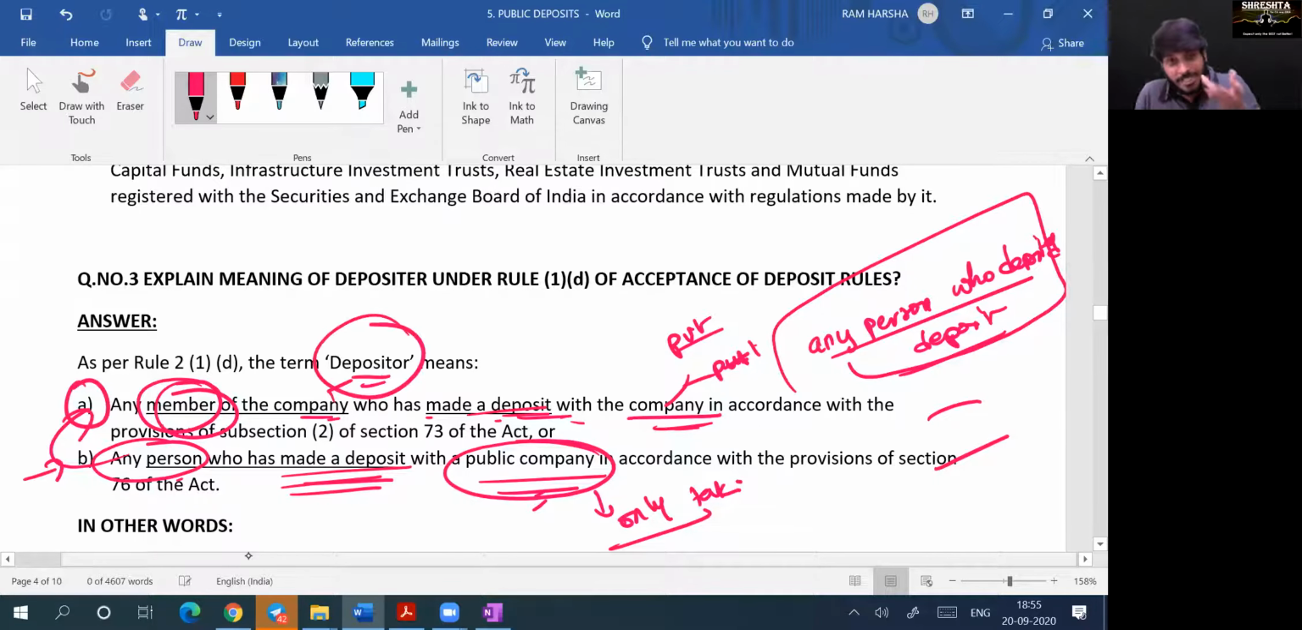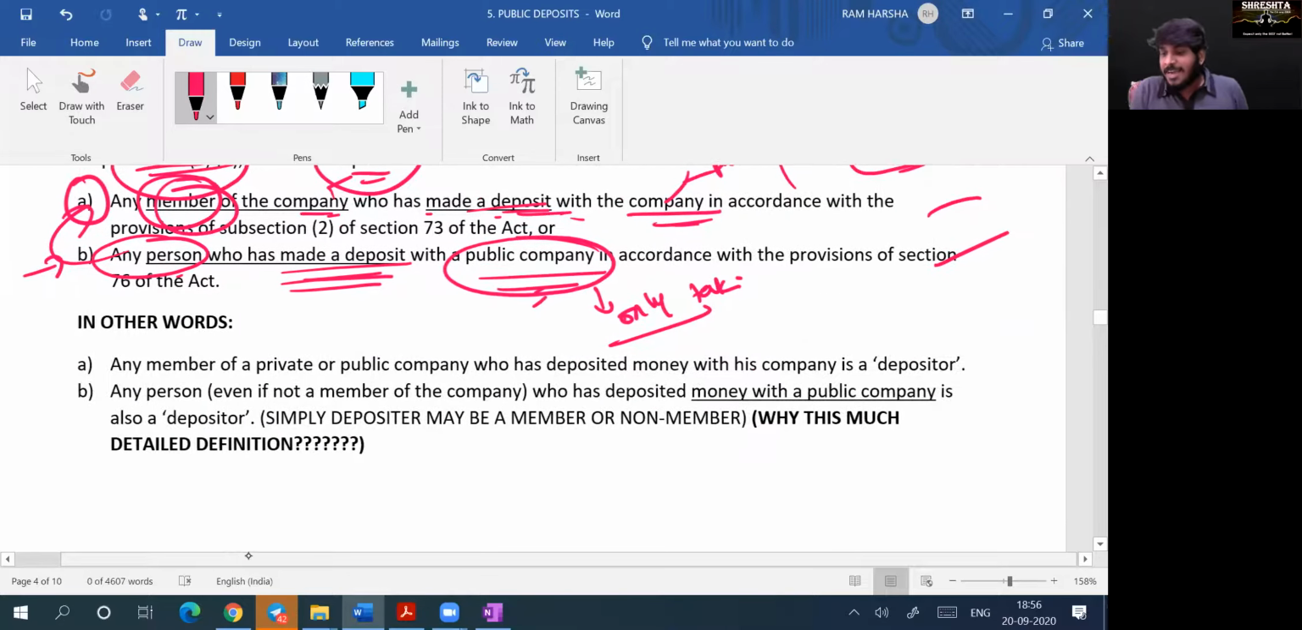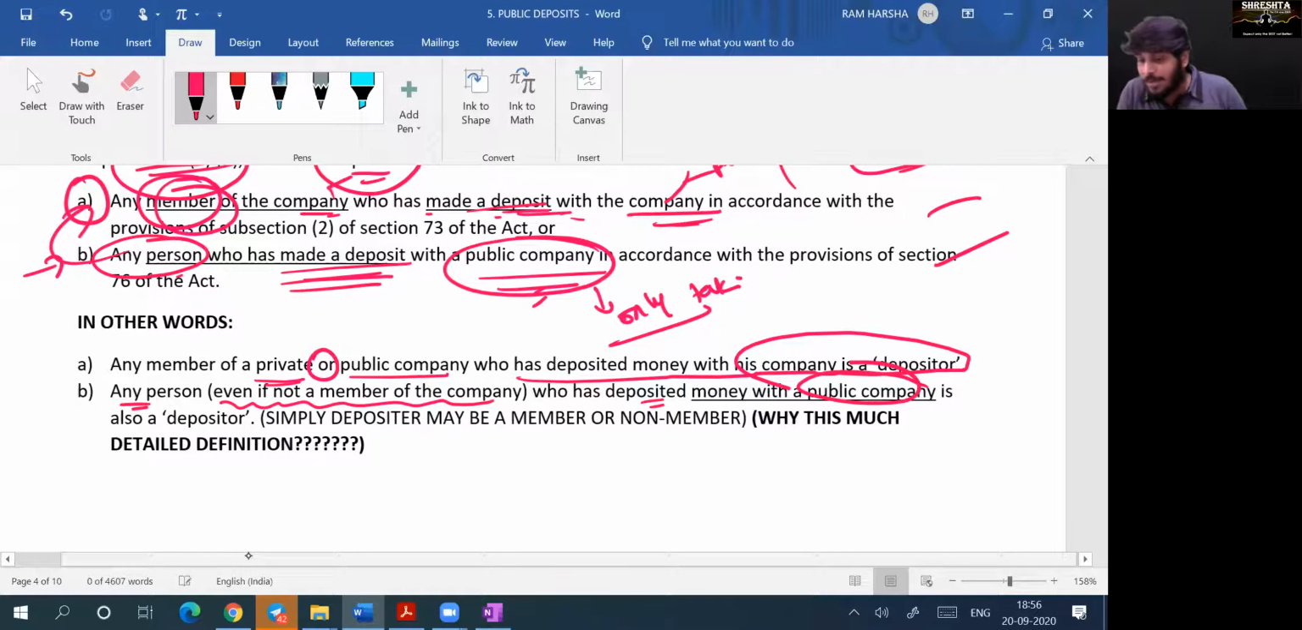So the depositor definition itself is saying a private company cannot accept deposit from a non-member. A public company is eligible to accept deposit from a non-member. The definition of depositor itself says that. The definition is contained in the Companies (Acceptance of Deposits) Rules, 2014, in Rule 2, clause 1, subclause (d). In other words, any member of a private or public company who has deposited money with the company is a depositor. Yes or no? Yes, sir. Any person, even if he is not a member of the company, who has deposited with a public company is also a depositor.